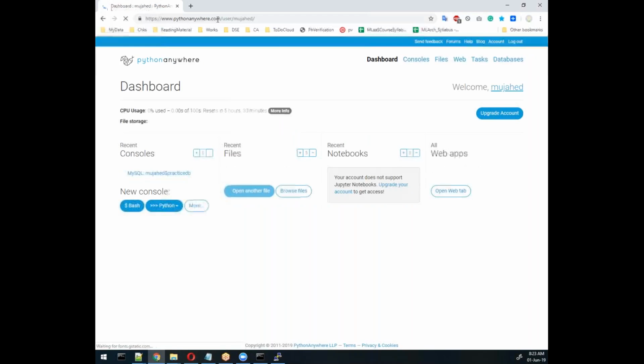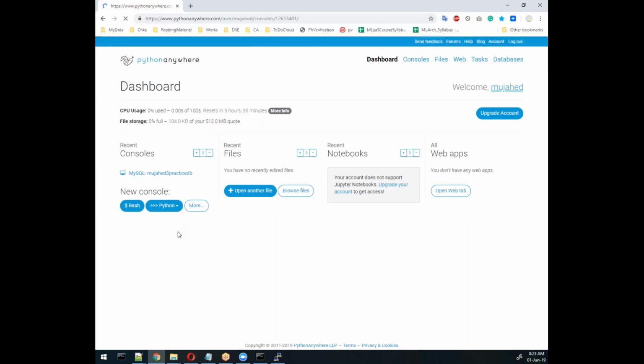So you no need to create a server and do all operations. It's totally free, but the capacity is very little here, 512 MB RAM and quota. So you can start your practice with Python also, remember. If you want to practice on Python 2.7, you can practice here directly.